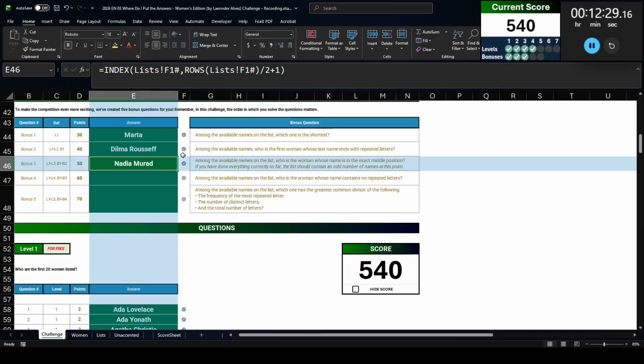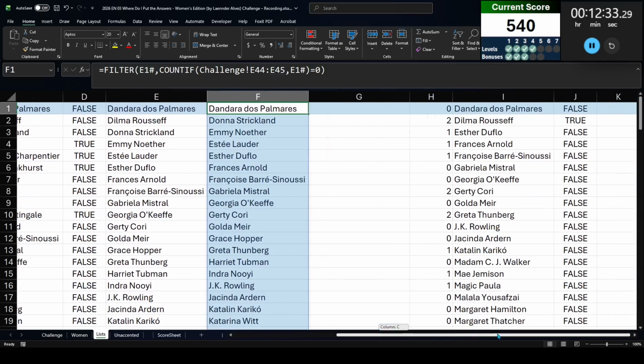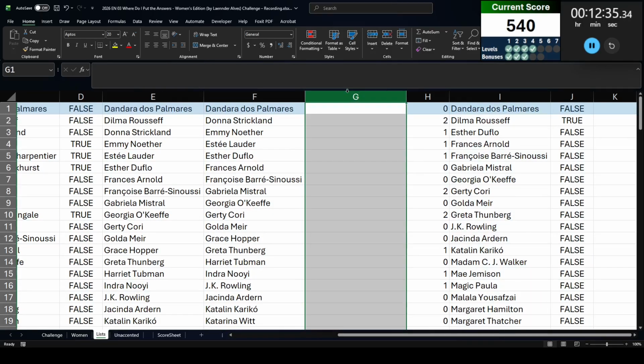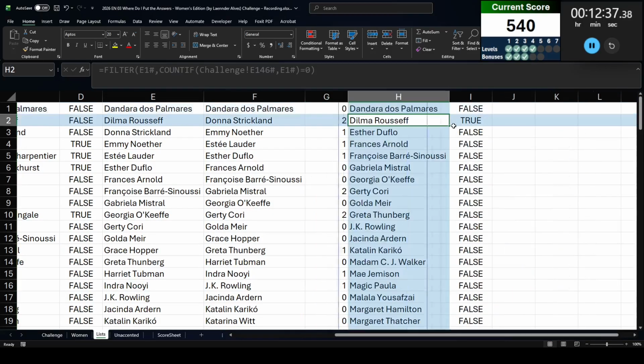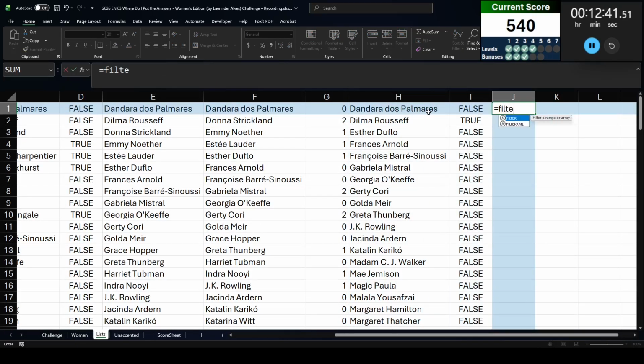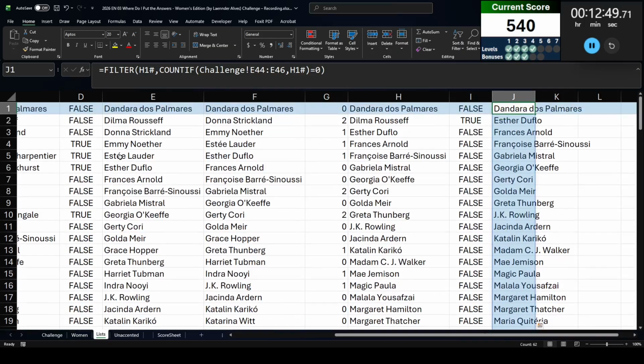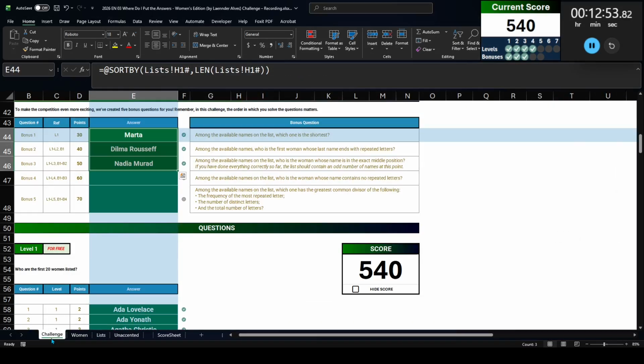Right. So let's go ahead and pull these 3 names out of the last list that I worked with, which was this list here. If I pull out those 3 names, then I should be right back on track. So let's filter this list. We'll count if these 3 names in that list equals 0. So now I have 62 names. So that should be after level 4.